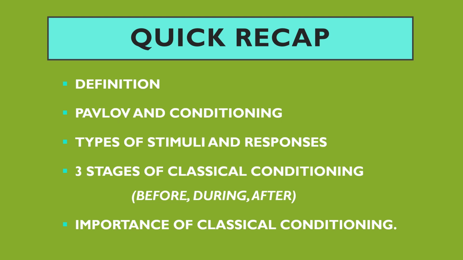Before, how was it? During the process, what happens? And after the classical conditioning, what happens? We have learned that. And the importance of classical conditioning. Classical conditioning is often considered the most important discovery in the history of psychology because it forms the basis of behavioral psychology. It can be used in a variety of different ways.